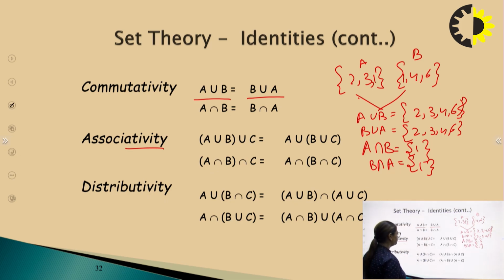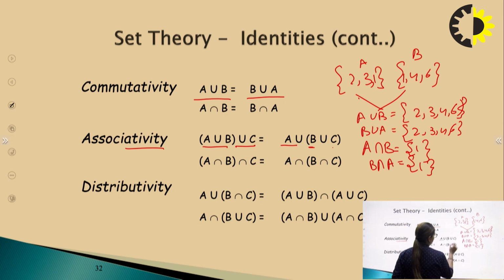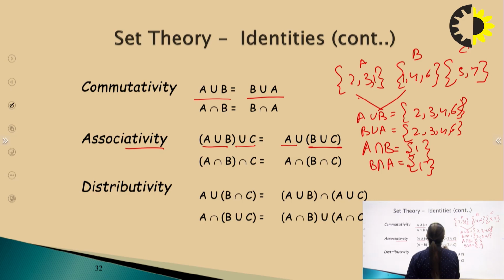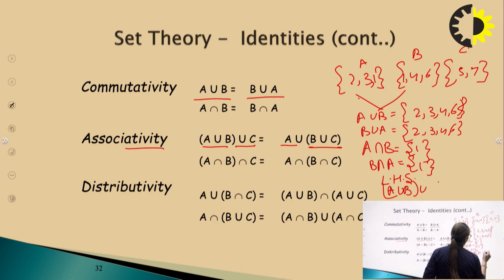Associativity: (A union B) union C will be the same as A union (B union C). So let us see, let's take one set C, {5, 7}. Let's take the left hand side first: (A union B) union C.